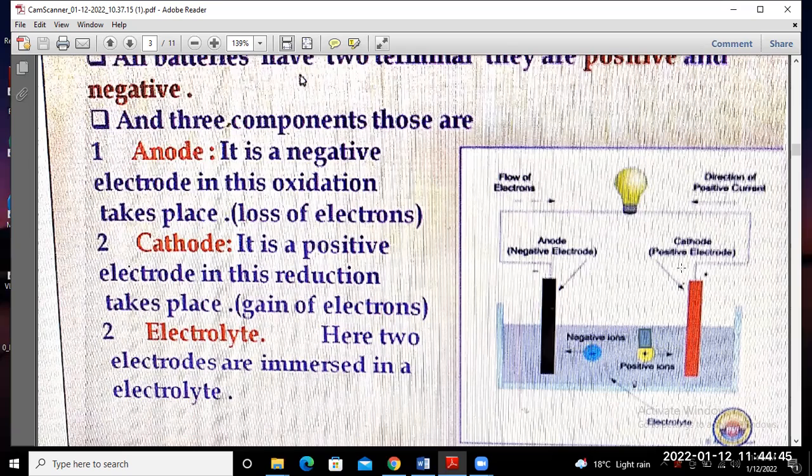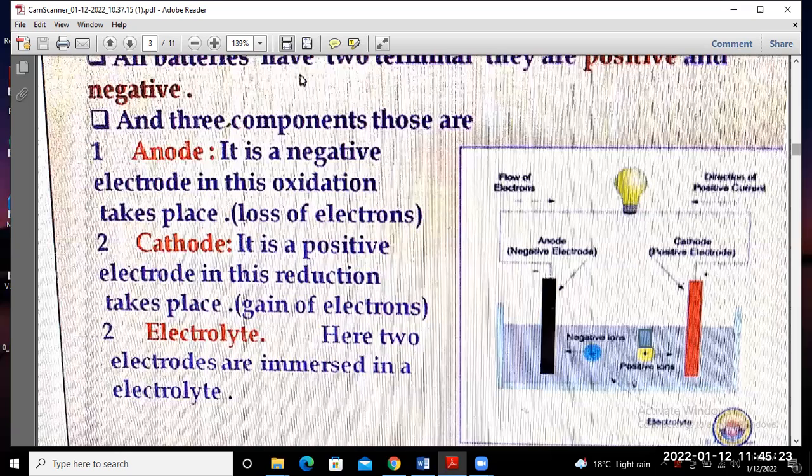When you connect these two terminals, the positive terminal and the negative terminal, through a load, shown here as an electric bulb, you will find that the direction of flow of electrons and the direction of flow of current are reverse to each other.